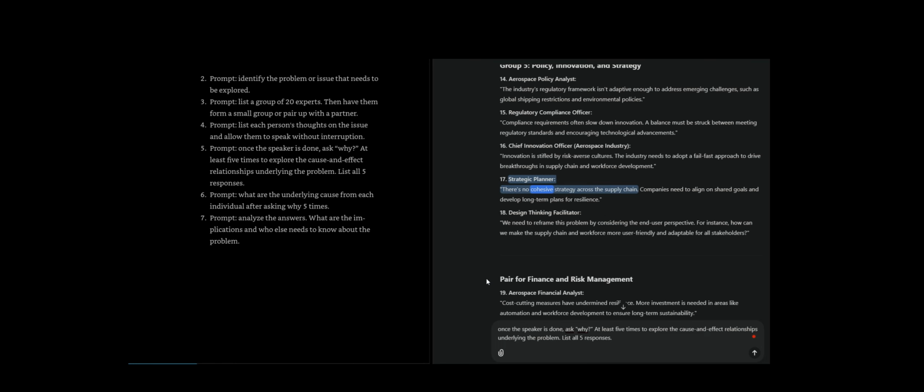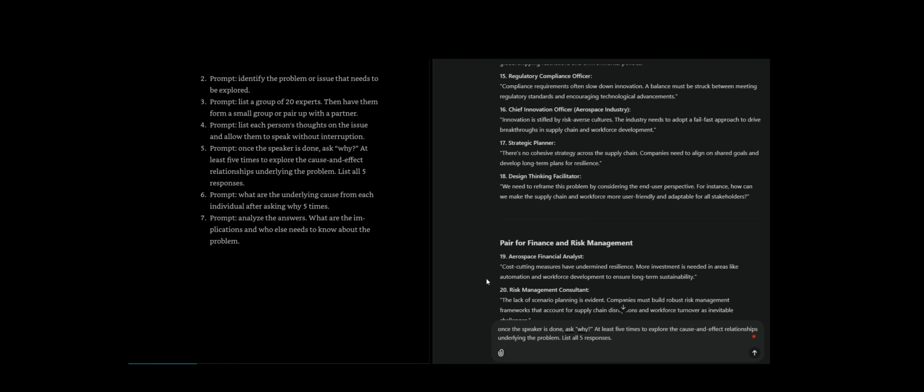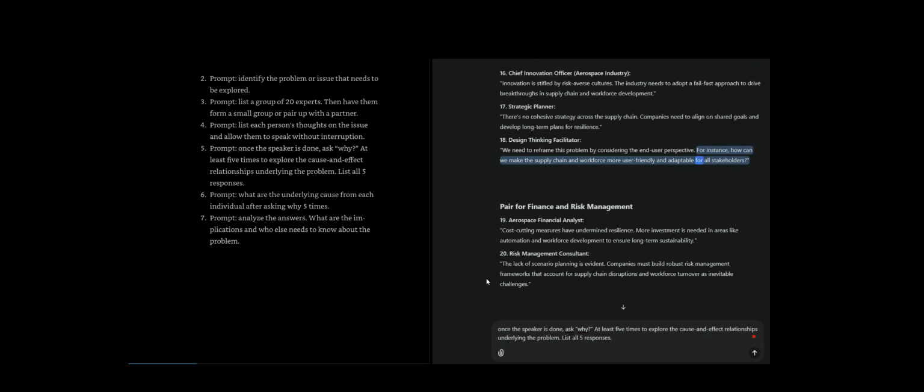17. Strategic planner. There's no cohesive strategy across the supply chain. Companies need to align on shared goals and develop long-term plans for resilience. 18. For instance, how can we make the supply chain and workforce more user-friendly and adaptable for all stakeholders?